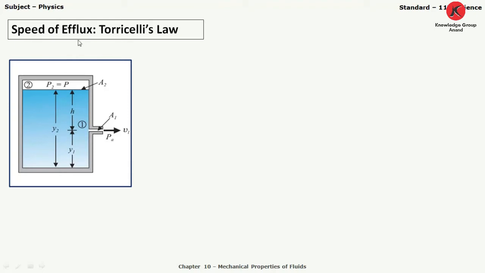So first of all, Torricelli has discovered that the speed of efflux from an open tank.